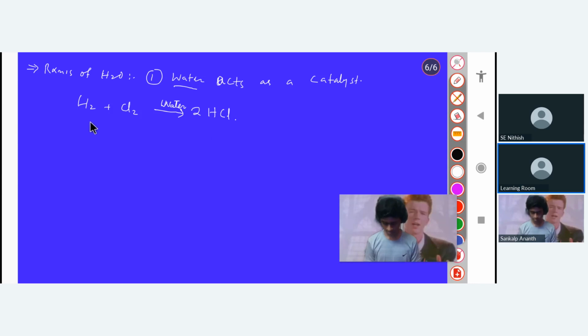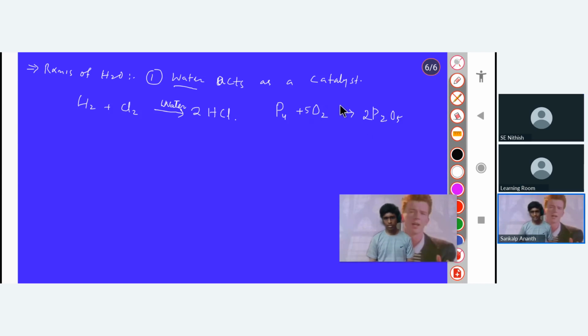Similarly, for the next reaction, take phosphorus, whose formula is P4. If I am doing the oxidation of this, in presence of oxygen, it forms phosphorus pentaoxide, P2O5. Can you balance it? P4 plus 5 O2 gives 2 P2O5.